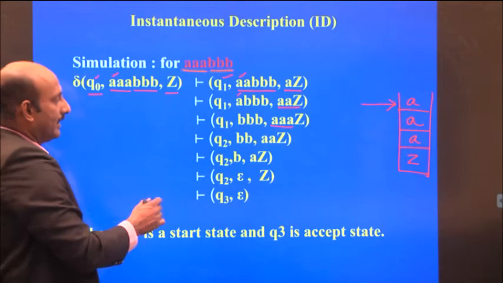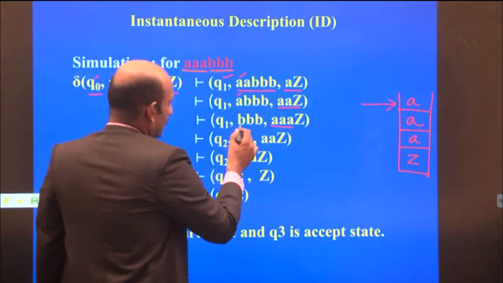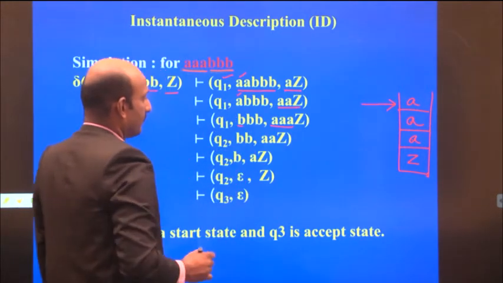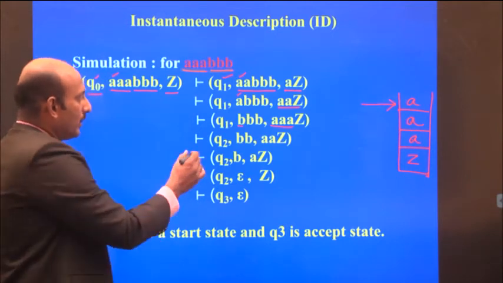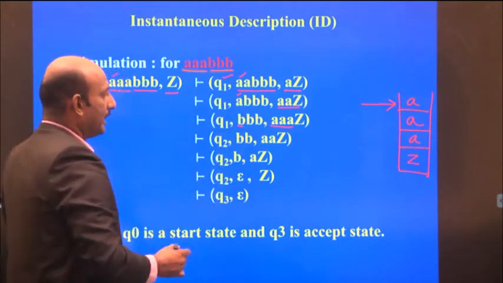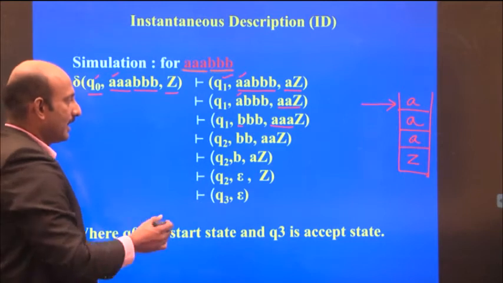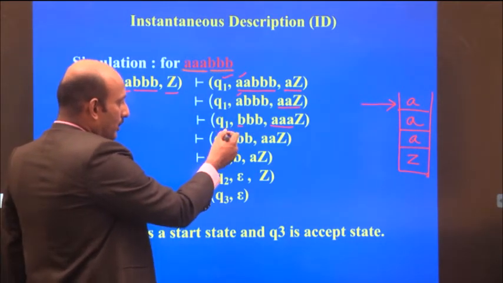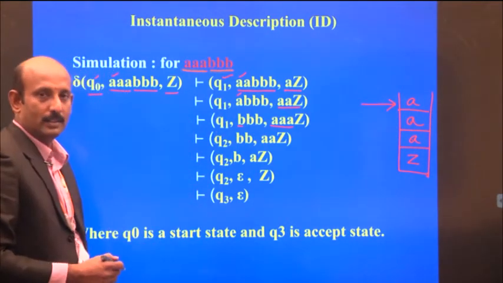Now let's read the input B. From state Q1, on applying the input B, there is a transition from state Q1 to Q2.